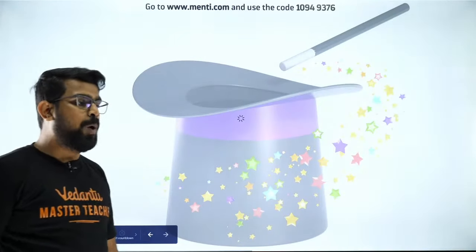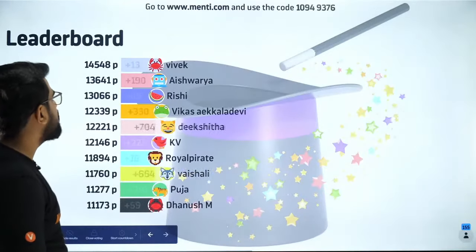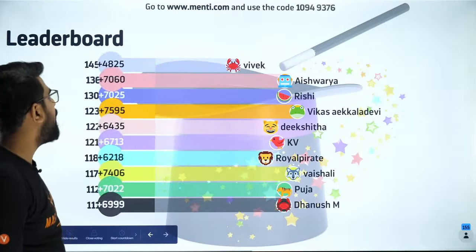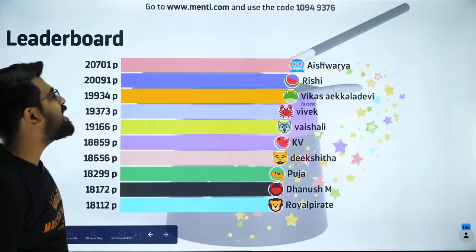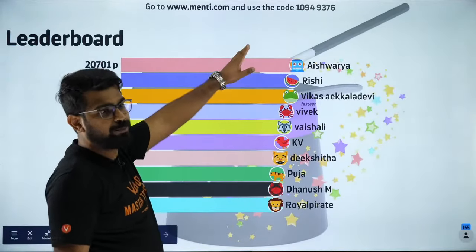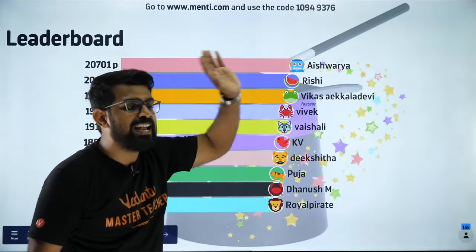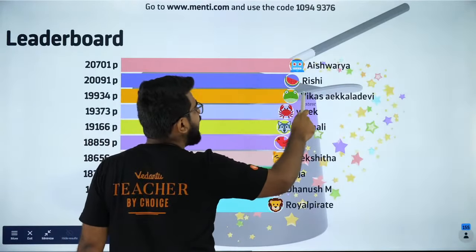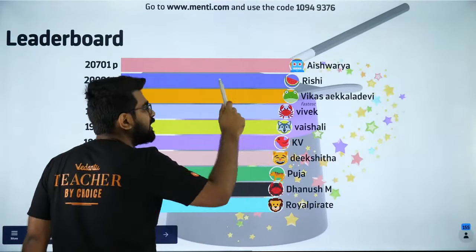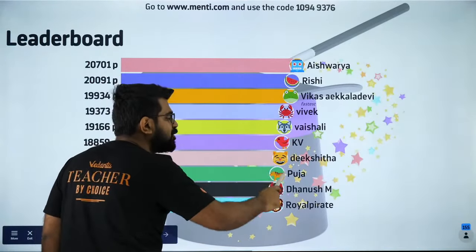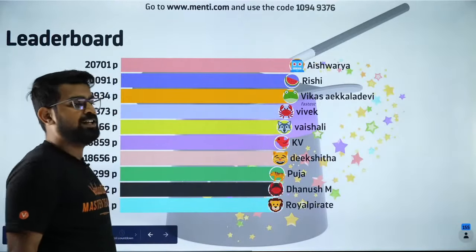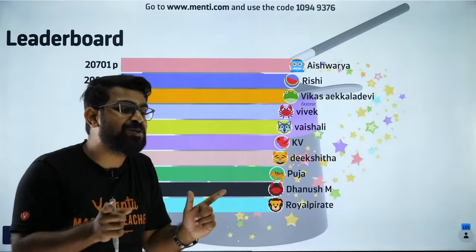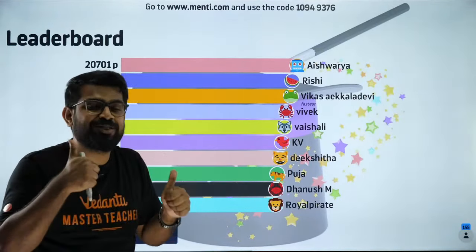Now the leaderboard. The leaderboard is right on your screen. Let me see who has gone up to the top. So we see that Aishwarya comes back to number 1 spot, and Rishi is following her, followed by Vikas, Vivek, Vaishali, very good, KV, very good, Deekshita, Pooja, Dhanush, Royal Pirate. You guys are killing it. You guys are awesome. So everybody now knows where you stand. Guys, come on, catch up. It is gonna be fun.